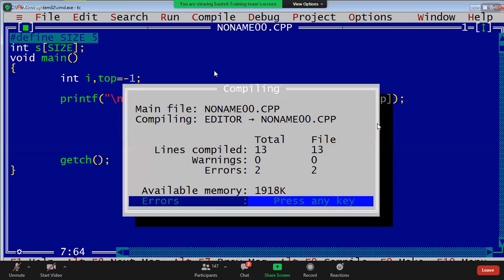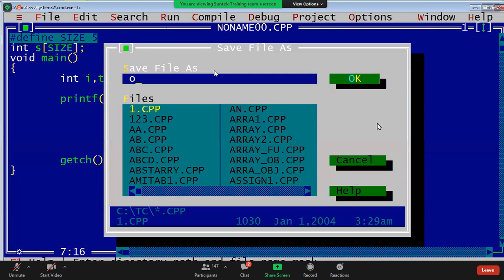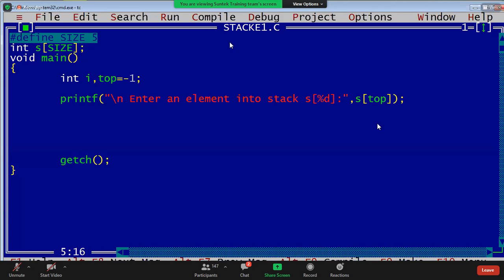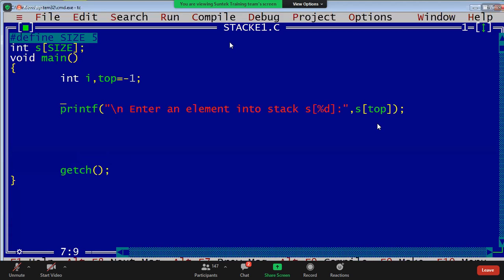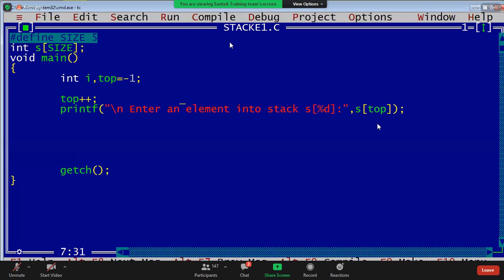See, for example, guys, if I run this program, save as .c extension, stack example1 dot c. See, initially what it is showing: S of 0. Okay. Top value should rise by 1. Top value should be written, no? Top equals to what? Top plus plus. If I write top plus plus, that is S of 0. S of top initially zeros are there.